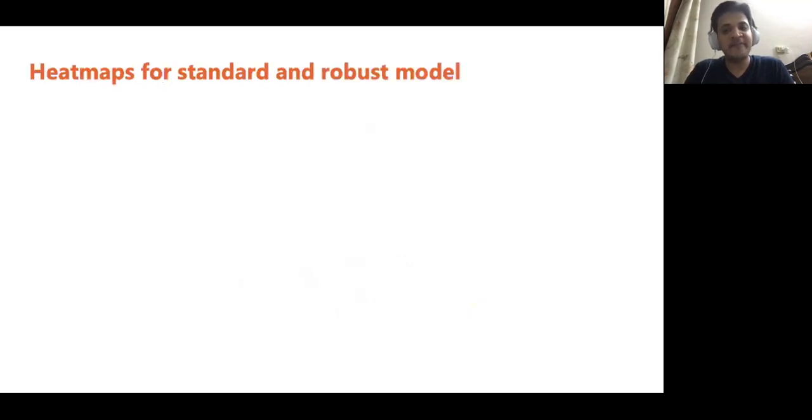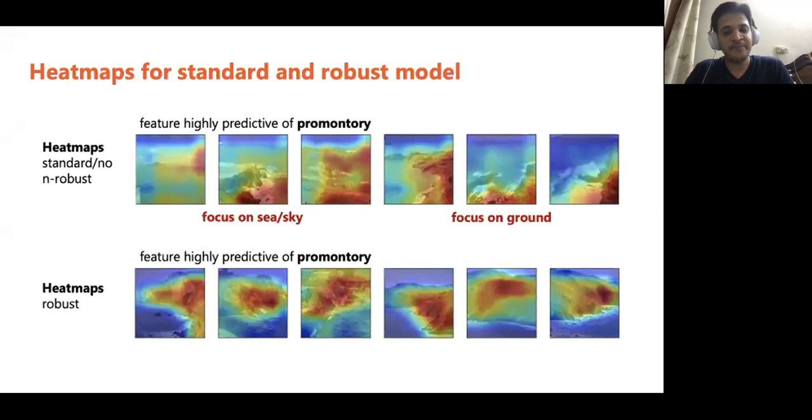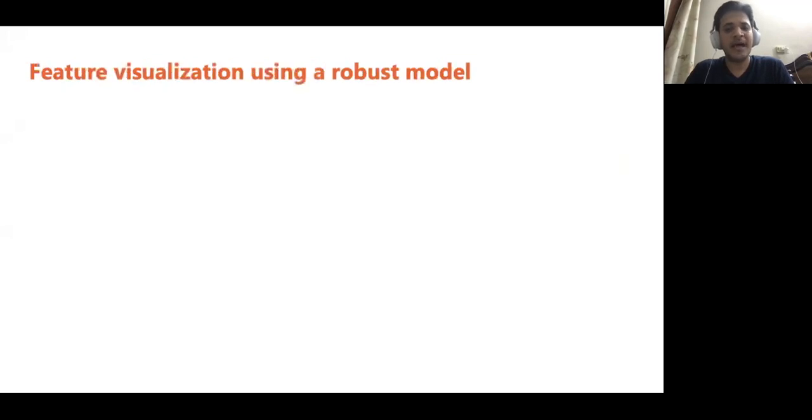We also observe significant differences between the heat maps for a standard and a robust model. Recall that in the heat map for the standard model, it was not clear whether the model was focused on ground, sky, or water. However, in the heat map for the robust model, we observe that the model is always focused on the ground. Now, let us look at our complete feature visualization methodology for the same feature using a robust model.